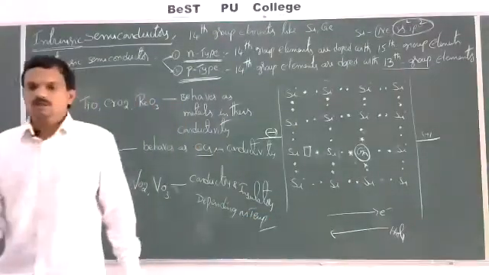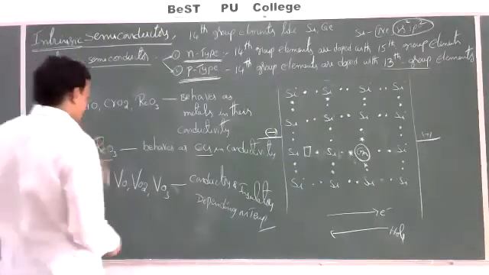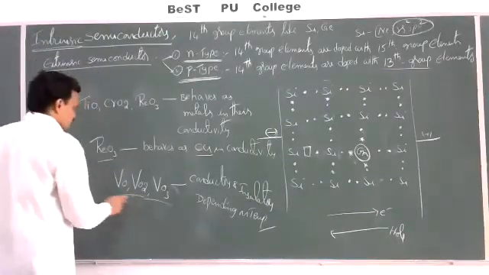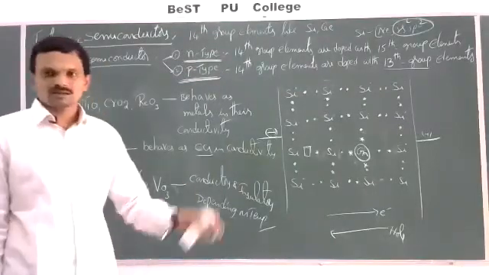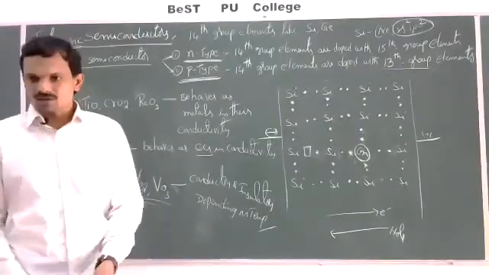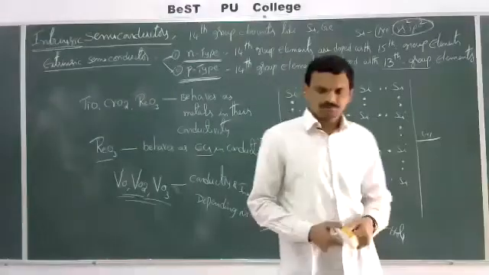So some compounds like VO, VO2, VO3 behave as insulators or conductors depending on the temperature conditions. Okay, so this is regarding semiconductors.